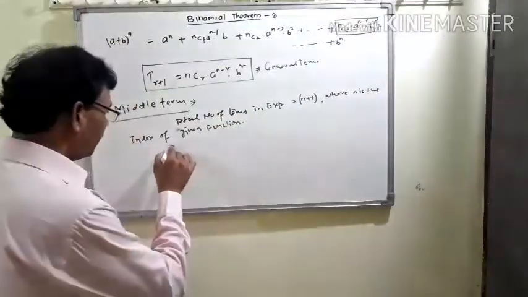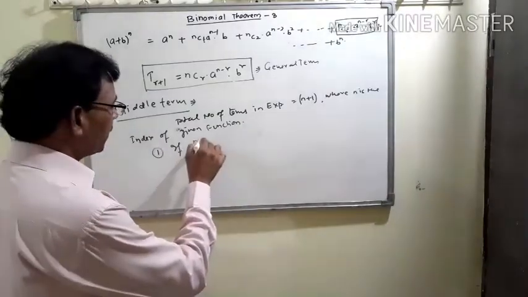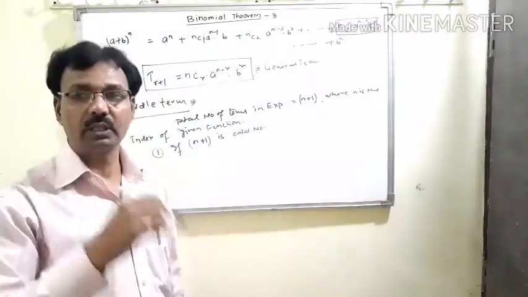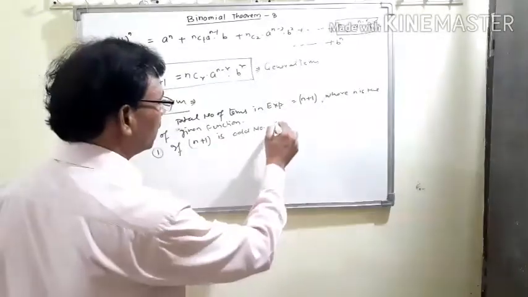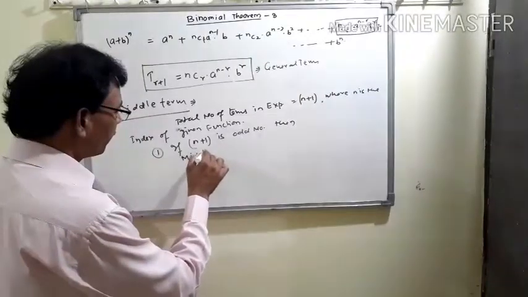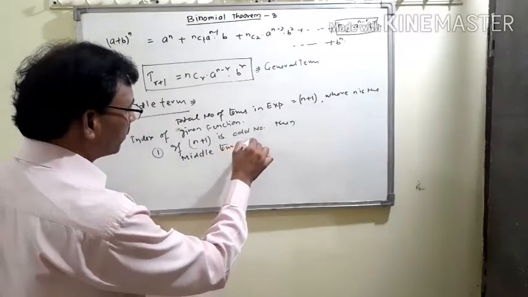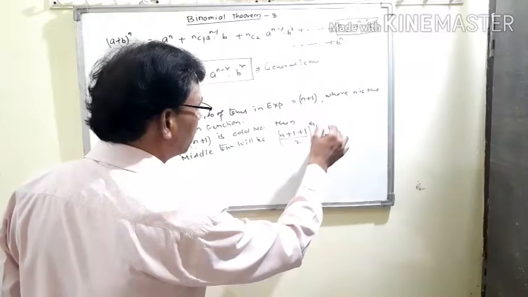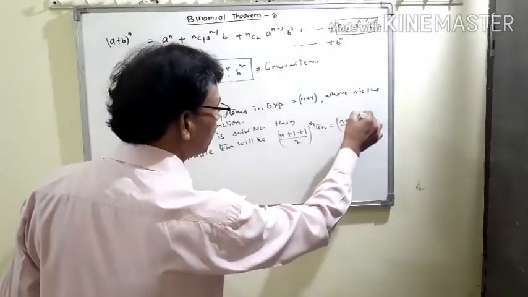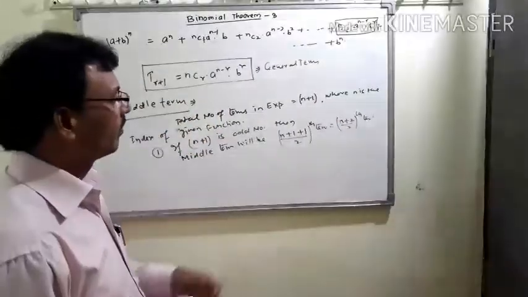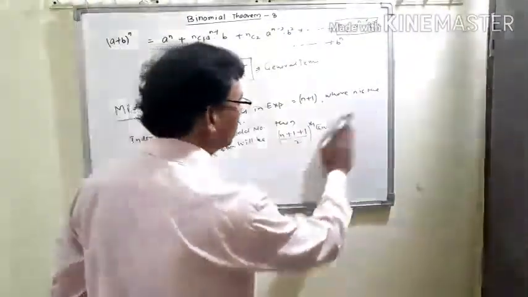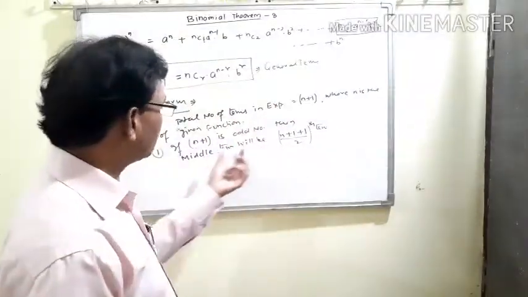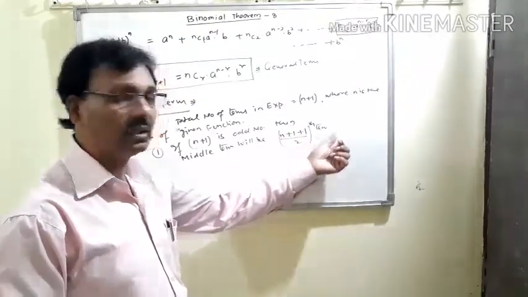If n plus 1 is an odd number, that means the total number of terms in the expansion is odd, then the middle term will be the ((n plus 1) upon 2)th term. Since n plus 1 gives the total number of terms, the middle term will be the (n plus 1) upon 2th term.